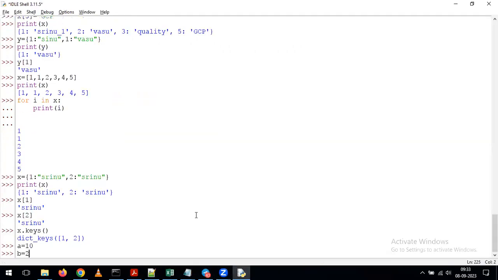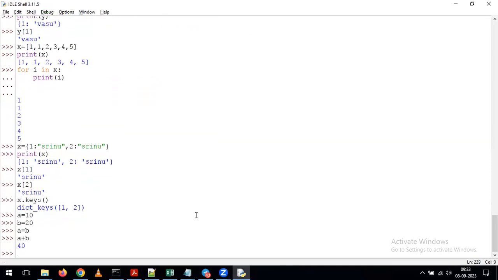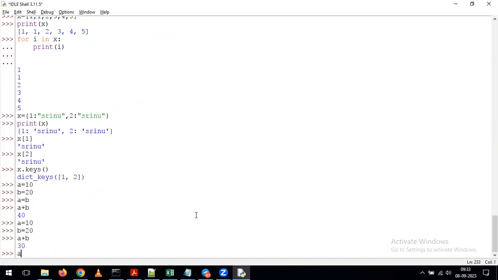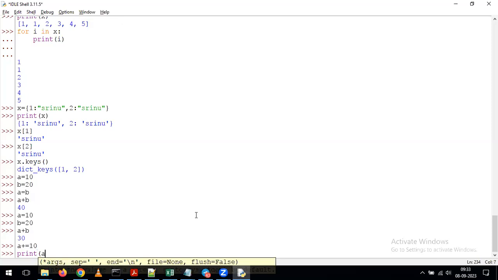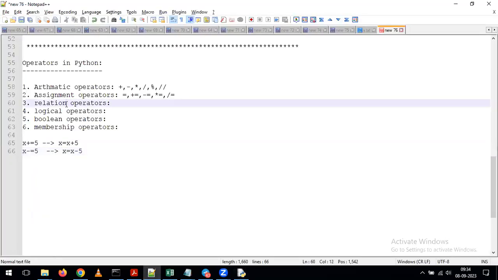A equal to 10, B equal to 20. If I give A plus B, we get output as 30. If I give A plus equal to 10 and print A, any guesses what's the output? A value is already 10, and A plus equal to 10 will be considered as A equal to A plus 10, which is 10 plus 10, so we get output as 20. That is the way these assignment operators work in Python.